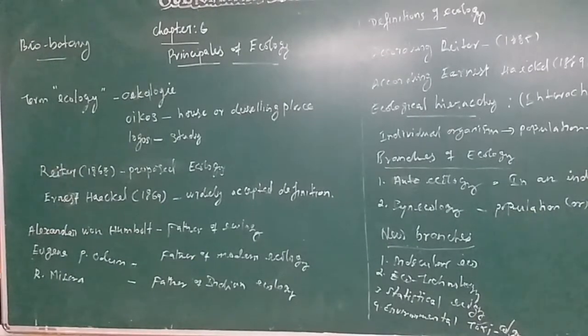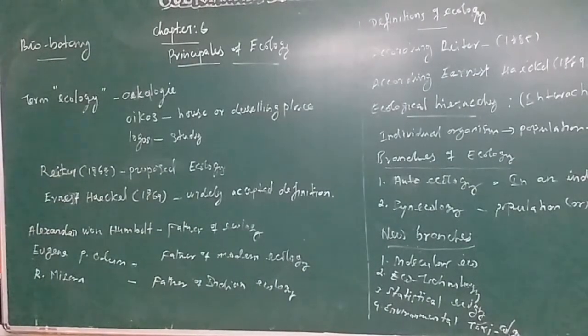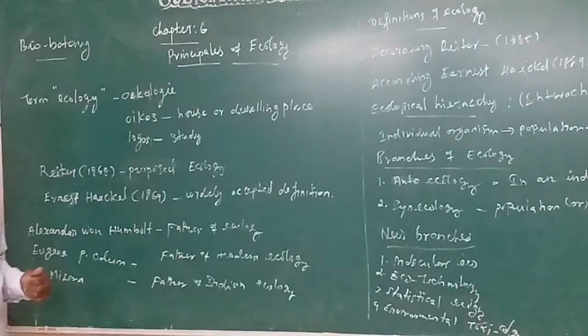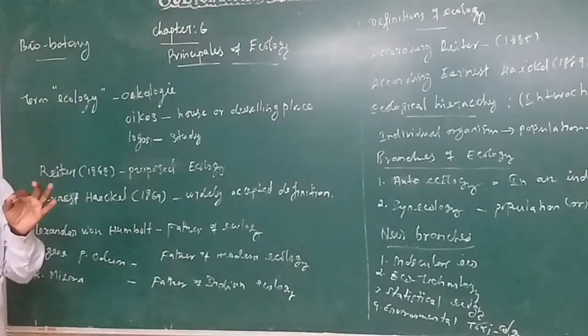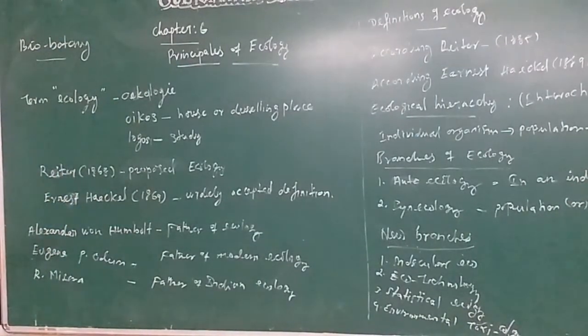Understood, my dear student? Then several scientists made specific contributions in the world. Alexander von Humboldt is the father of ecology. One more question asked in the public examination: who was the father of ecology in the world? Alexander von Humboldt. Bear in mind, all of you.